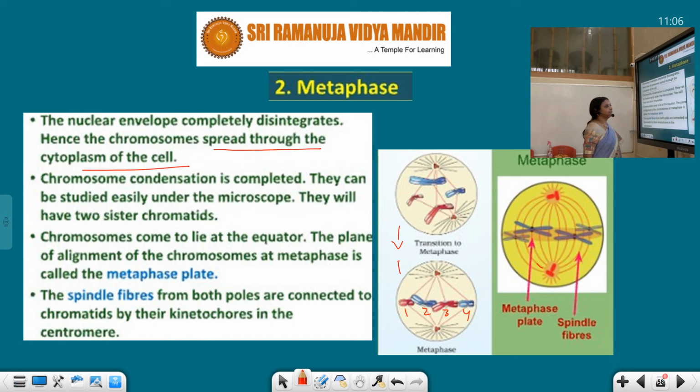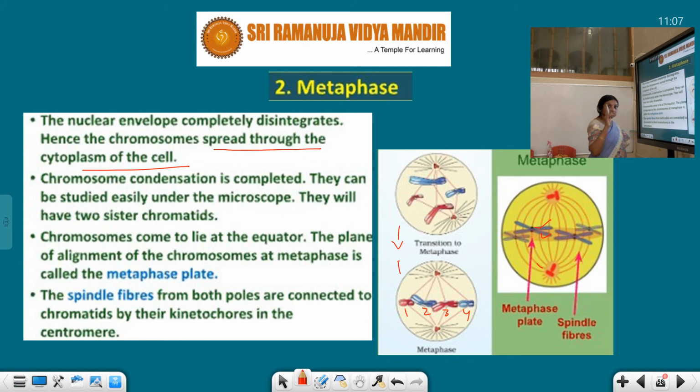Chromosome condensation is completed. It already occurred in the prophase stage. They can be studied easily under the microscope, because they are not like thread and are easily visible. They will have 2 sister chromatids, 1 and 2, so sister chromatids are present. Now in metaphase stage, what happens? Chromosomes come to lie at the equator, in the same plane. All the chromosomes reach the equator.